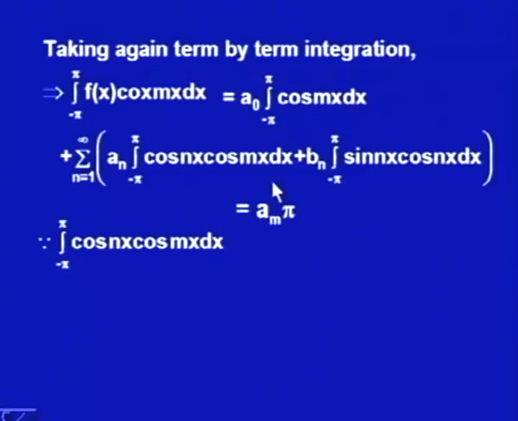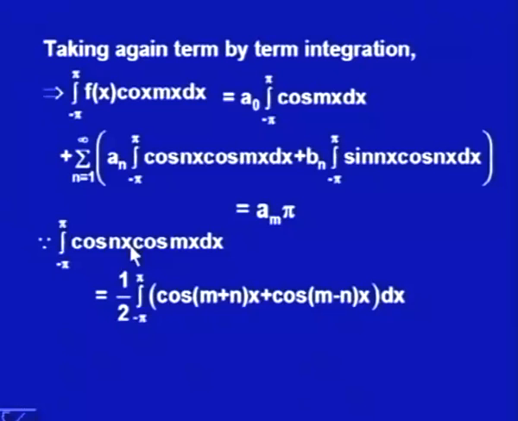So, let us see first this integral, cos nx cos mx. This function cos nx cos mx we can write as half of cos (m plus n)x plus cos (m minus n)x dx. Now, m plus n and m minus n both are integers, but m minus n would be 0 if m is same as n.